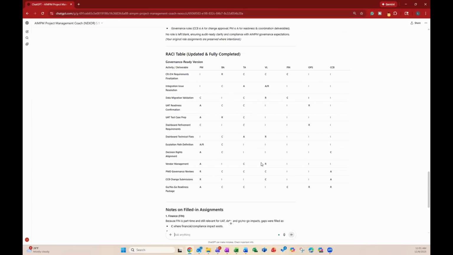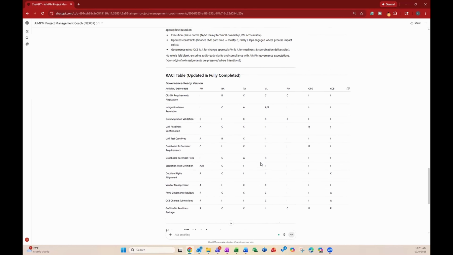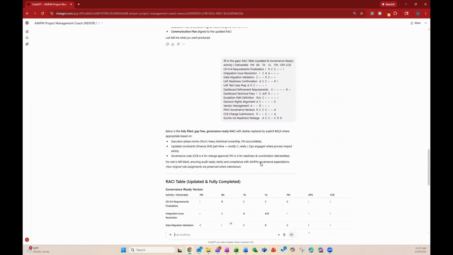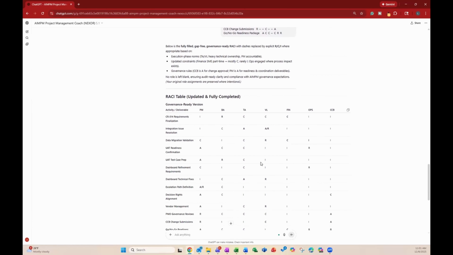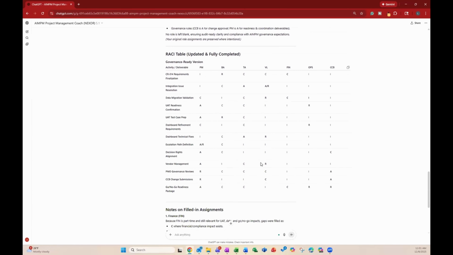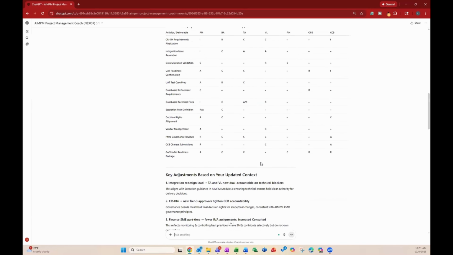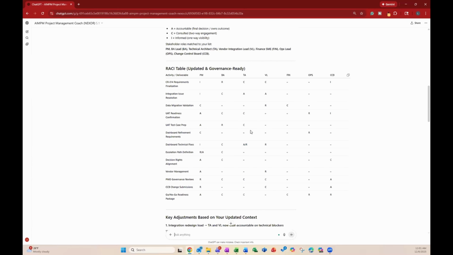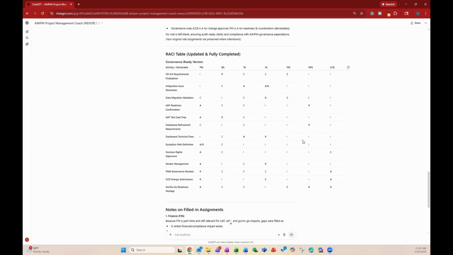So what AI does and what the AIPM Project Management Coach does is it refines this information in a way that is now digestible, that you can talk to, and actually does have an impact on how things will move forward with your project team. Again, this is the power of AIRTOC, taking a very simple query along with the RACI and refining it to what we actually want, copying and pasting this information in and asking AI to fill in the gaps, which it does here. This entire process may have taken you hours to do, and we just did it in less than 10 minutes.